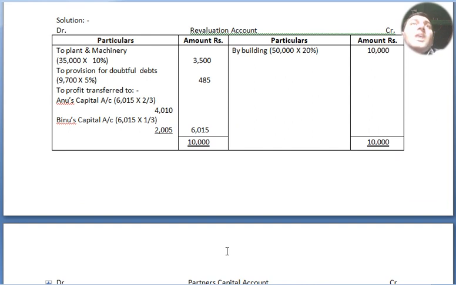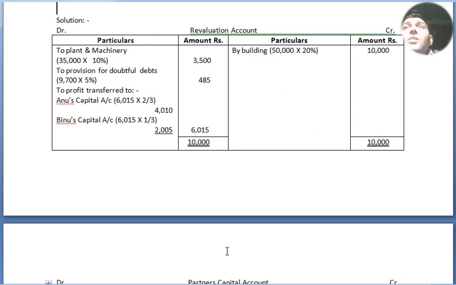So, the revaluation account, debit, credit, particulars, amount. Now on the debit side, decrease in the value of assets. On the credit side, increase in the value of assets. To plant and machinery, 35,000 at the rate of 10%, that is 3,500, in the outer column. On the credit side, by building, 50,000 at the rate of 20%, that is 10,000. To provision for doubtful debts, 9,700 into 5% equals 485.